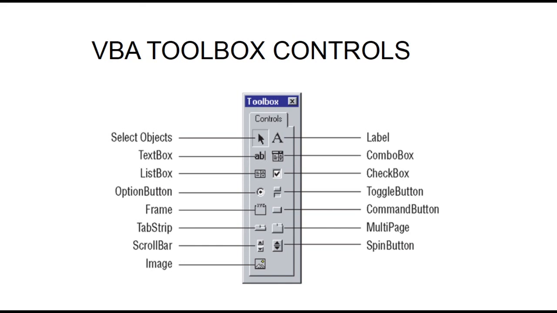Next, Combo Box. It is used to display a drop-down list and to select the items from the list. List Box. It is used to display list of items and to select the items from the list. Next, Checkbox. It is used to choose one or more options displayed in the form. Next is Option button. It is used to choose only one option from the available options.